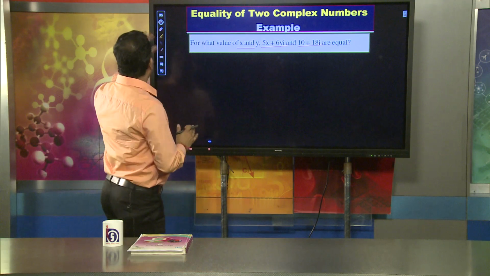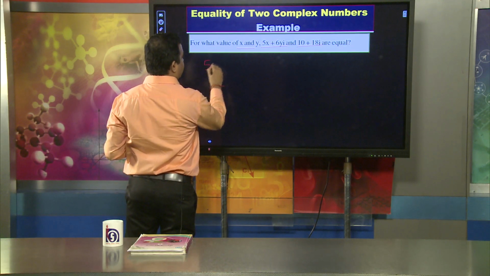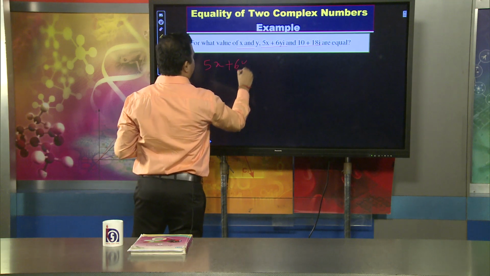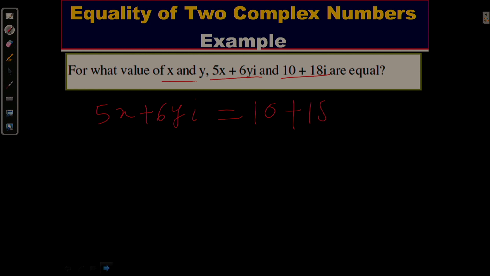Now 5x plus 6yi is equal to 10 plus 18i if and only if 5x equals 10, because the real part is 5x here and the real part is 10 there.